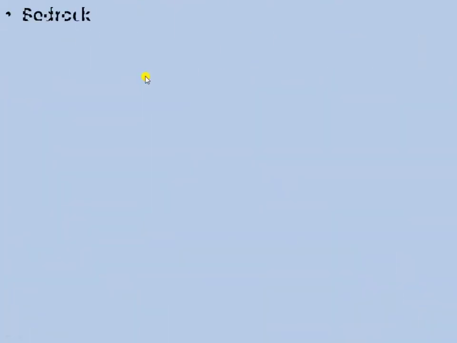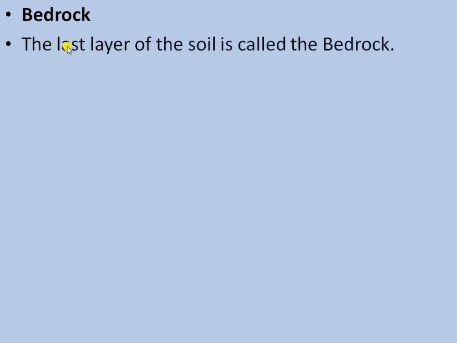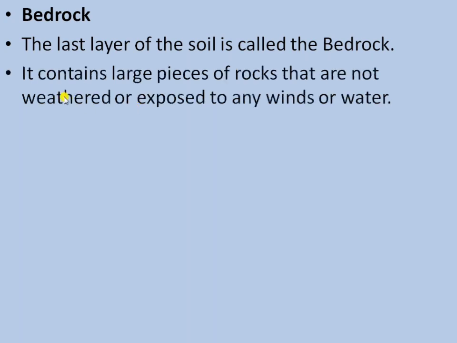Moving on to the last layer, that is bedrock. It is present below the C horizon layer. The last layer of the soil is called bedrock. It contains large pieces of rocks that are not weathered or exposed to any winds or water.